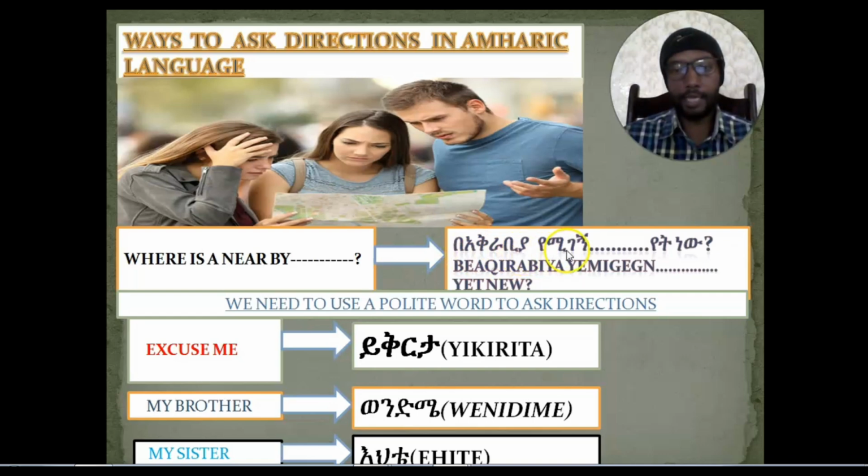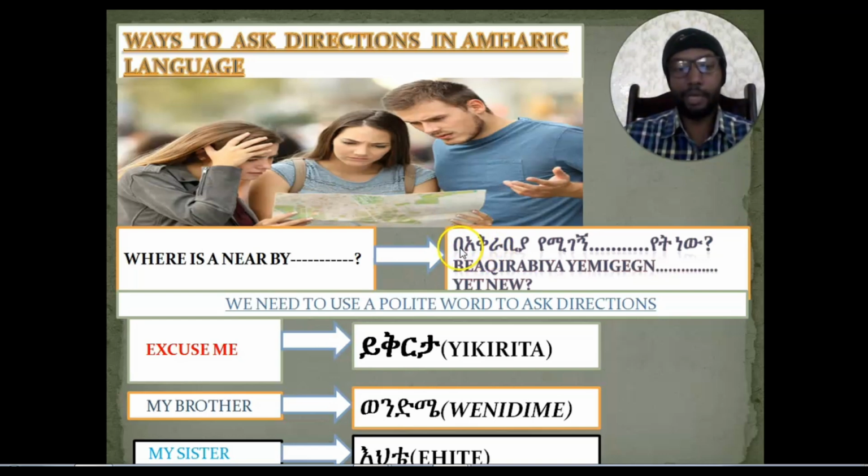በአቅራቢያ የሚገኝ dash yet no, okay? Dash yet no. Dash here, you will fill the place. በአቅራቢያ የሚገኝ. This one, በአቅራቢያ, means nearby. In order to say nearby in Amharic, we'll say በአቅራቢያ. This one is what?